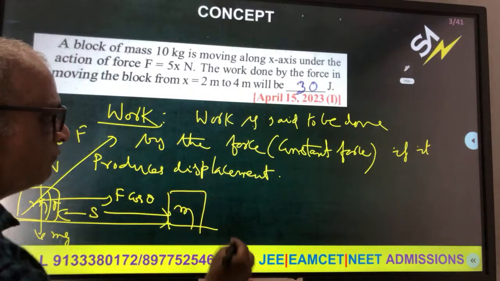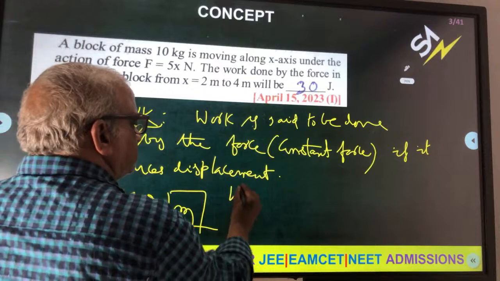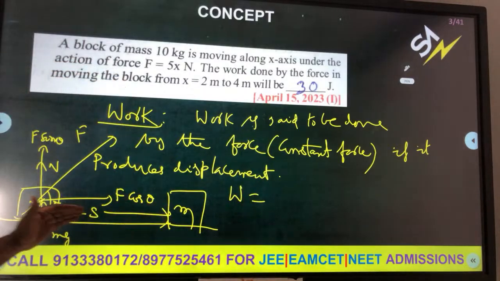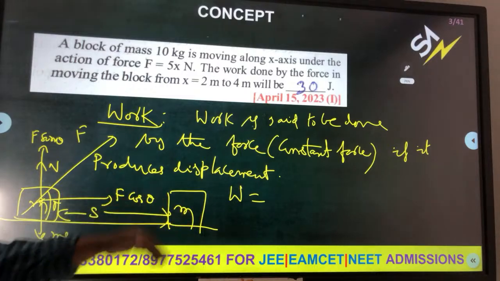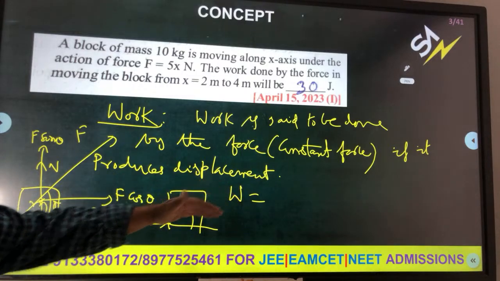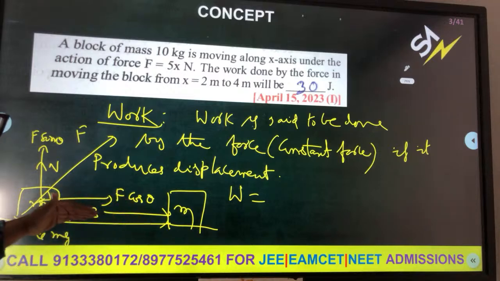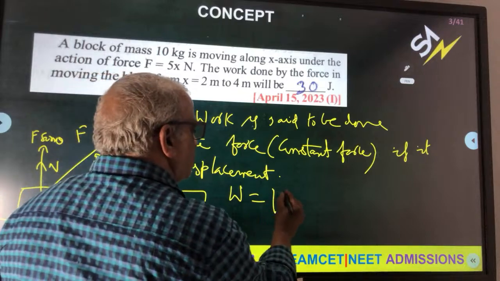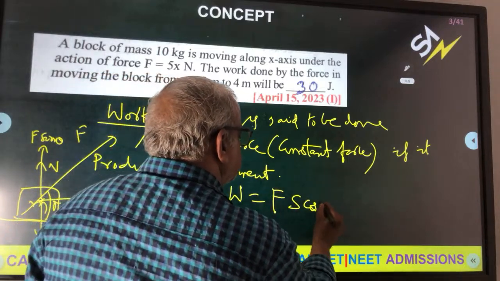Then work done is defined. What is the definition of work here? Work done is the product of the component of force and displacement in the direction of the component of the force. W is equal to Fs cos theta.